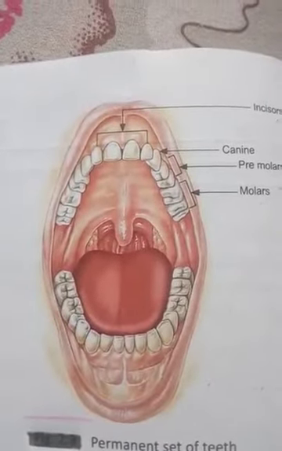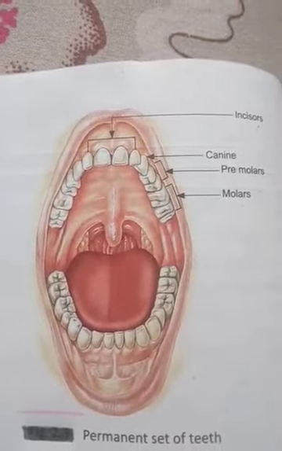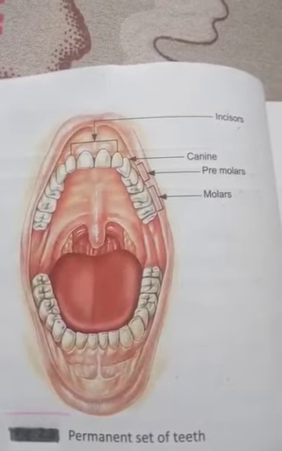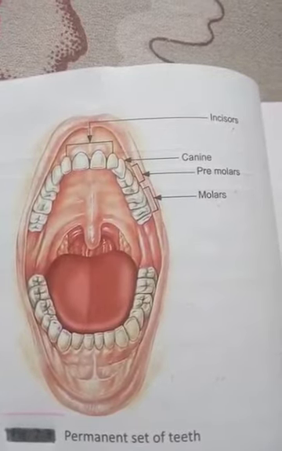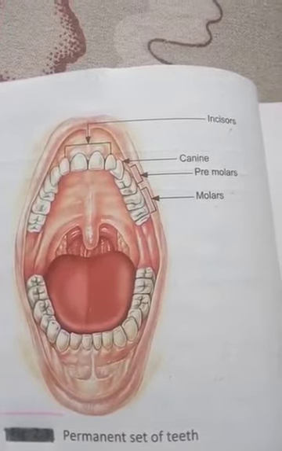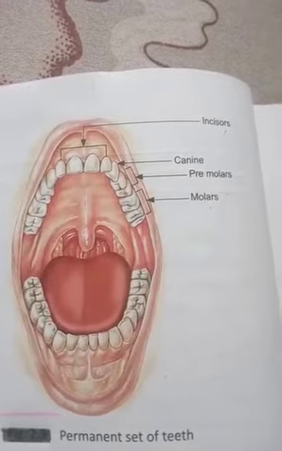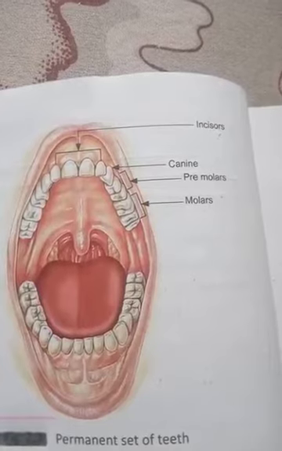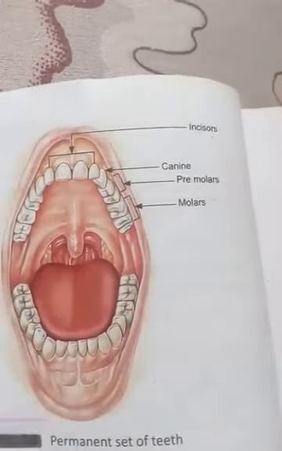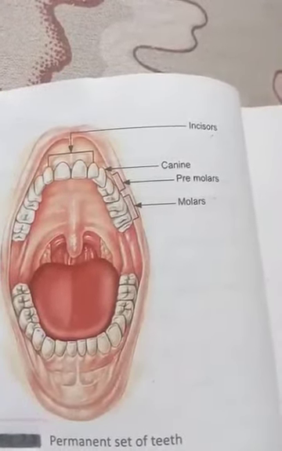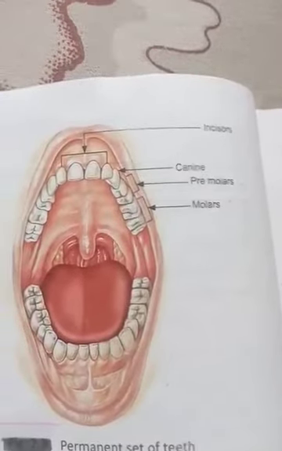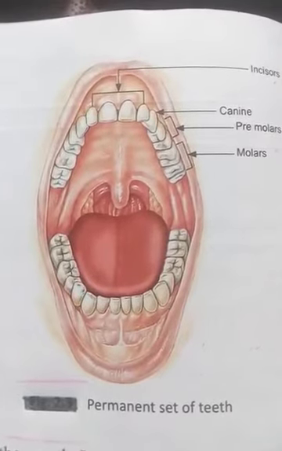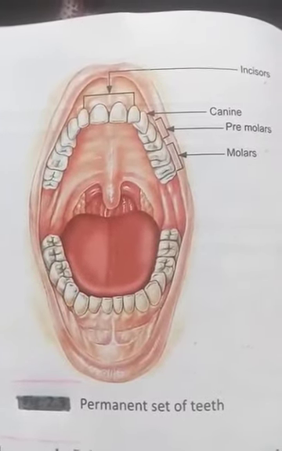Now the next thing that will come to our mind is how permanent teeth take the place of milk teeth. Under the milk teeth, permanent teeth are there. As you grow, permanent teeth start pushing the milk teeth and the milk teeth automatically fall down, and permanent teeth take the place of the milk teeth. So don't you worry about the milk teeth, but take care of your permanent teeth. If they fall, only artificial teeth can replace them.